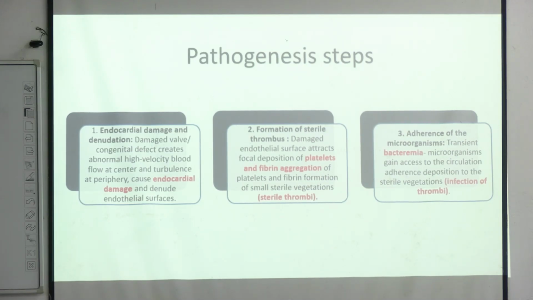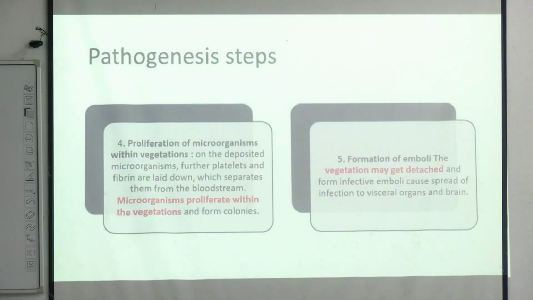Over this, since there is transient bacteremia, the microorganisms gain access to the circulation, and there is adherence and deposition over these sterile vegetations. So first, this sterile thrombus becomes infected because of bacterial adherence.